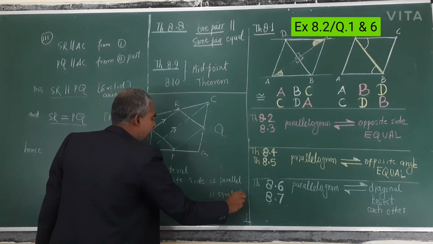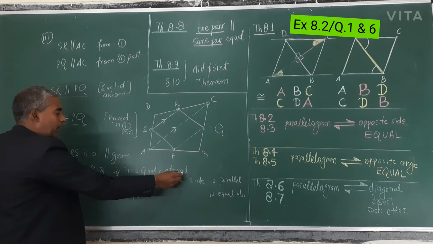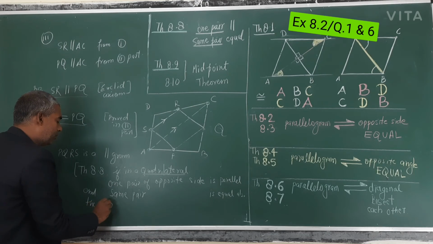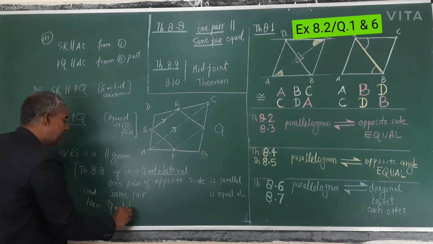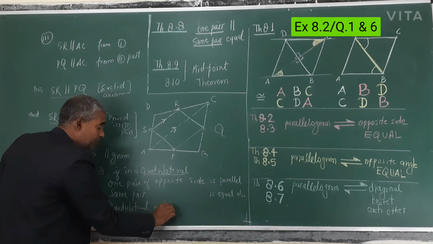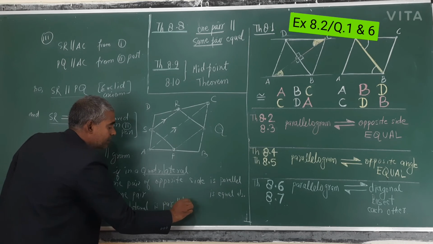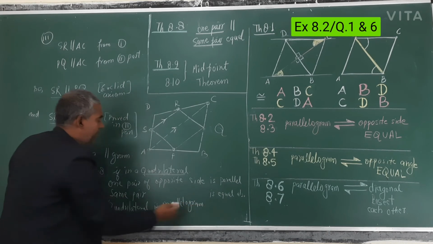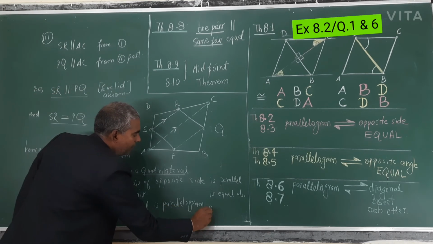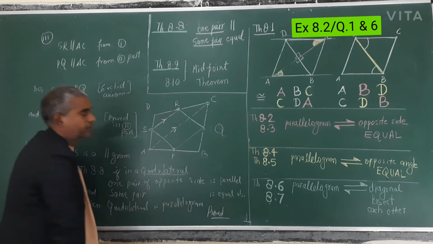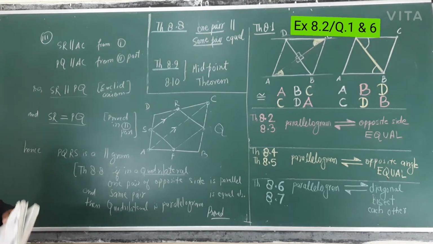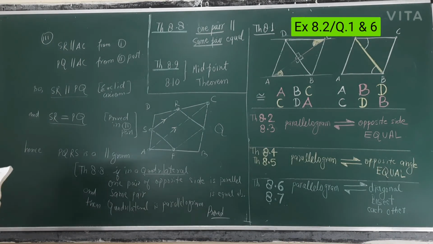then the quadrilateral is a parallelogram. I have written it, you will write it also to get your marks. So this is the parallelogram and proved. PQRS, you will write this theorem, then you will write proved. In the last you will write proved. So this was question number 1, the 3 parts. And come to question number 6.